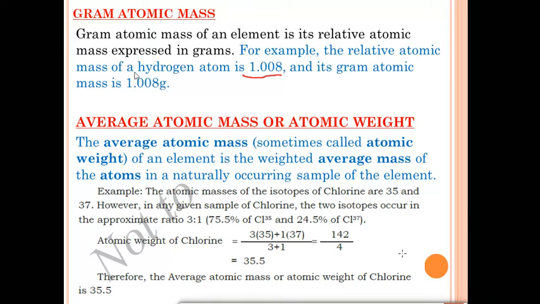So what is gram atomic mass? Gram atomic mass of an element is its relative atomic mass, which is expressed in grams. You have to remember that.